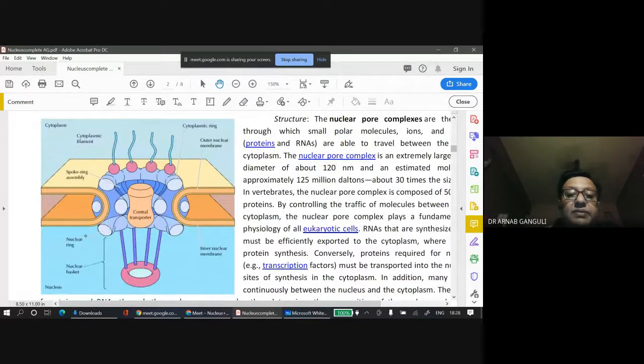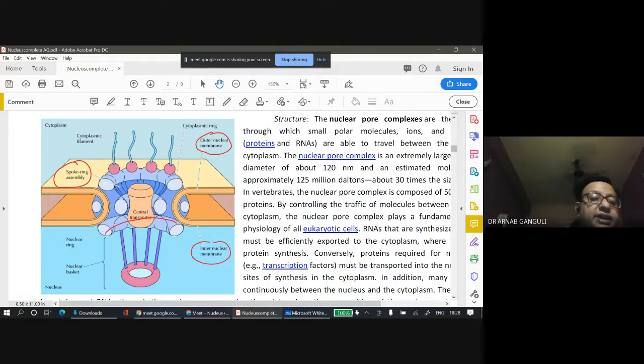This is the outer nuclear membrane, and the inner nuclear membrane. This region is the double layer membrane. Now, this is the nuclear ring to which the 8-spoke ring assembly takes place.